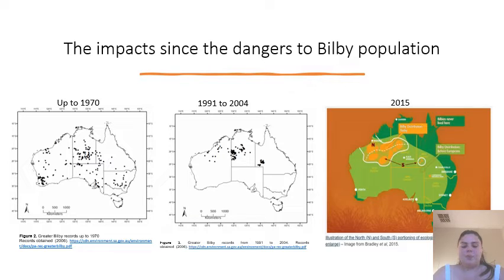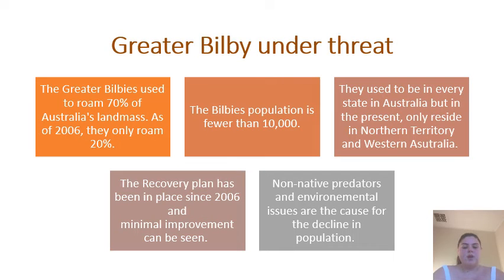Figure 4 is from a more recent updated website which shows the decline in all states but Western Australia and Northern Territory. The greater bilby are under threat and will eventually fall to extinction like its cousin the lesser bilby, which went extinct in the 1950s for the same reason as the greater bilby. The greater bilby used to roam 70% of Australia's landmass and now only roam 20%. The bilby's population has fallen under 10,000 and now are only located in certain parts of Australia.